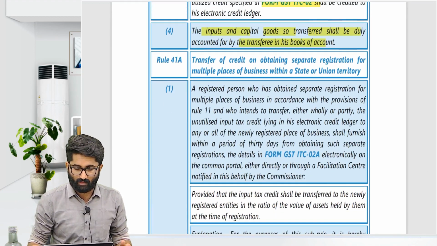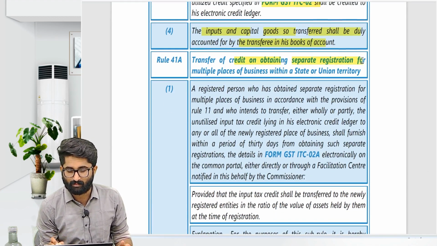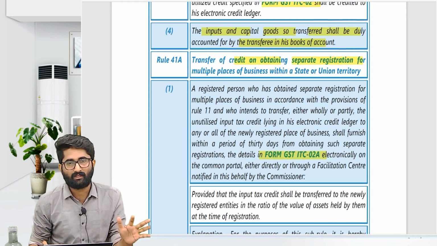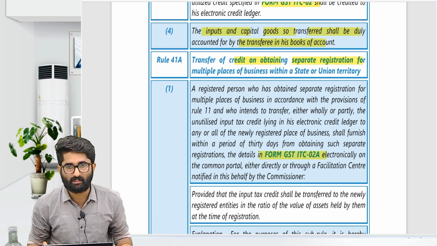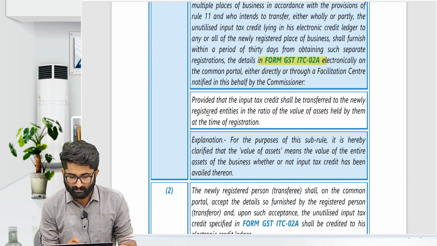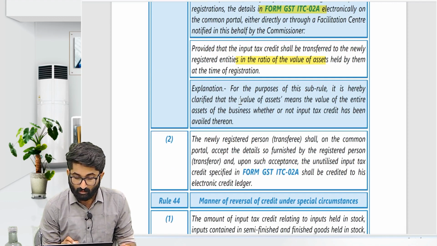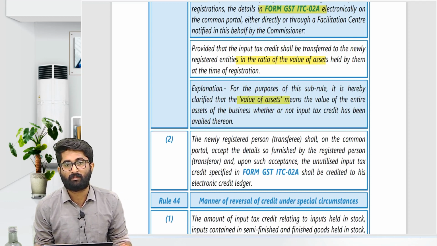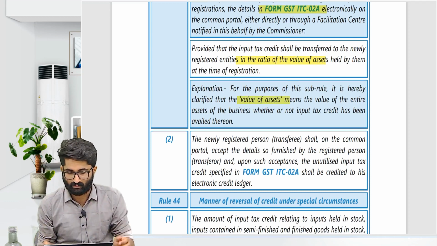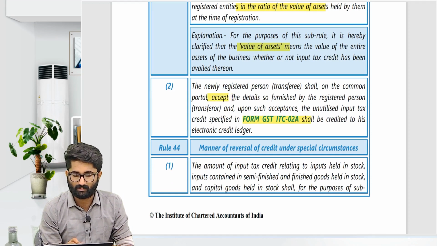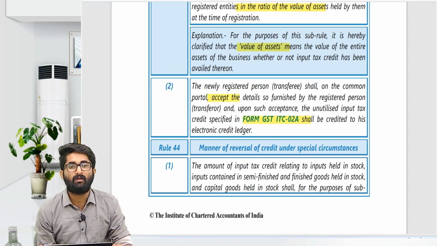Later, rule number 41A, transfer of credit on obtaining separate registration. Did we discuss ITC 02A? Everything is the same, only the form is different. See, he has to accept, where it is given, on the basis of assets, and that person has to accept, plus value of the asset will mean that bunch of the assets which is going there, and form ITC 02A. So the newly registered person has to accept that. That's what I told, he has to accept.